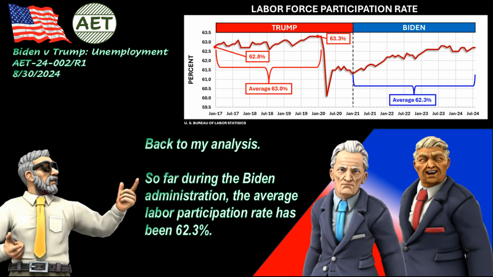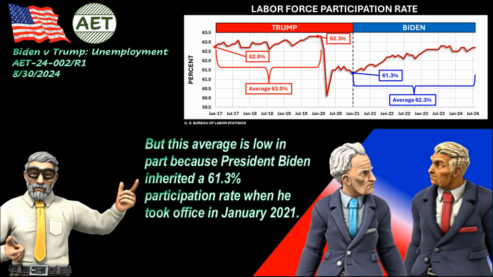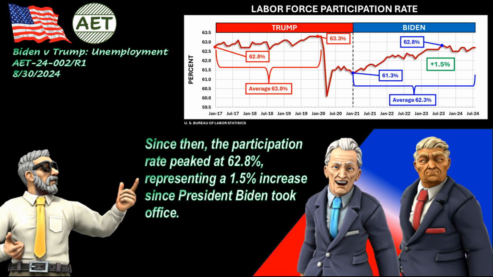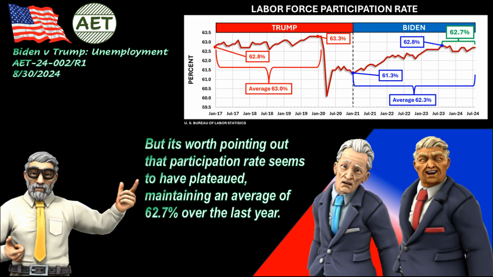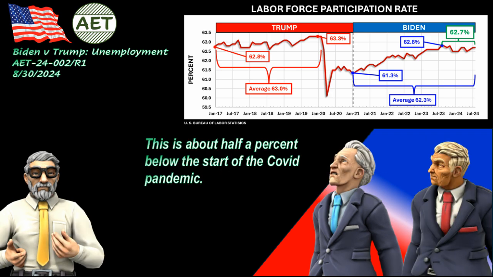Back to my analysis. So far during the Biden administration, the average labor participation rate has been 62.3%. But this average is low in part because President Biden inherited a 61.3% participation rate when he took office in January 2021. Since then, the participation rate peaked at 62.8%, representing a 1.5% increase since President Biden took office. But it's worth pointing out that the participation rate seems to have plateaued, maintaining an average of 62.7% over the last year. This is about 0.5% below the start of the COVID pandemic.